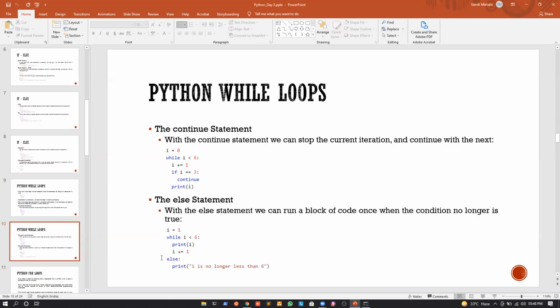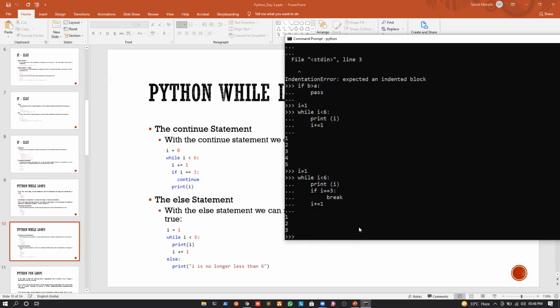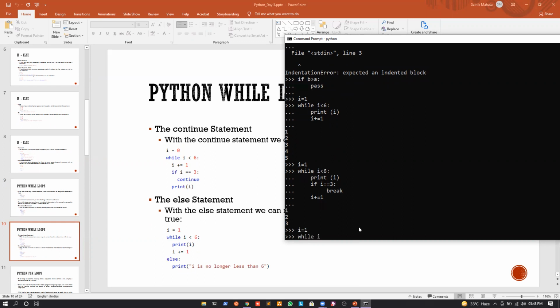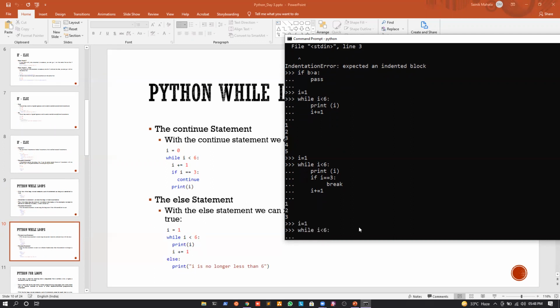Very quickly, similarly we can have a continue statement. Now what's the continue statement? Let us understand with an example. So initially suppose the value of I equal to 1, while I less than 6. What we will do, we will just increment the value of I by 1 first.